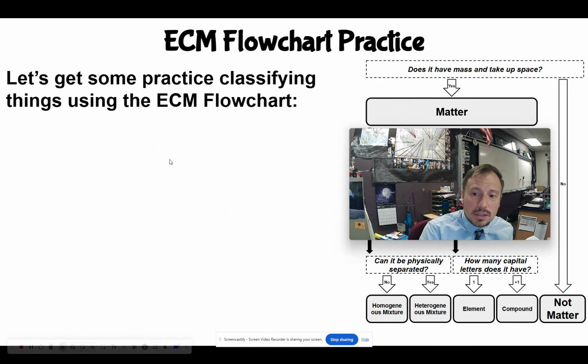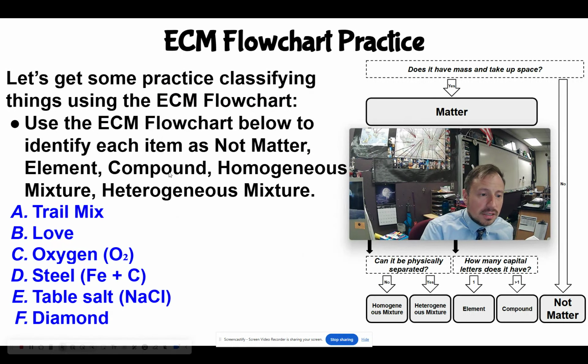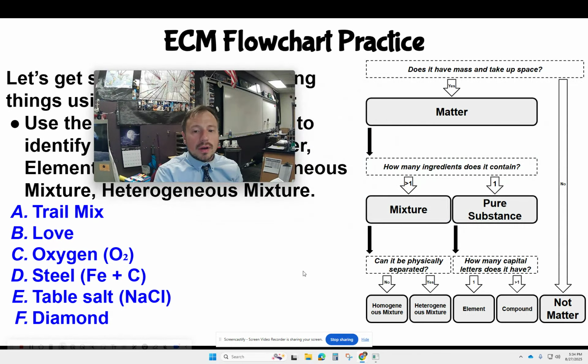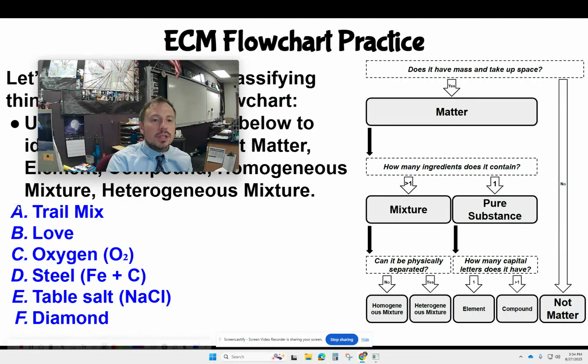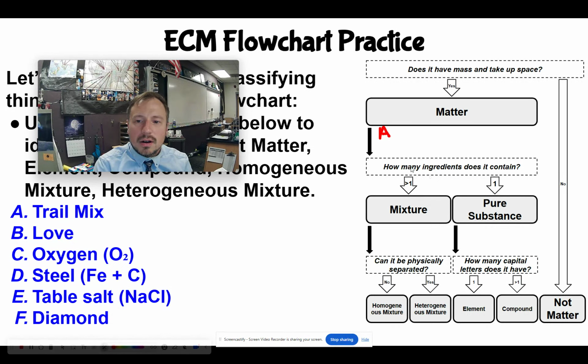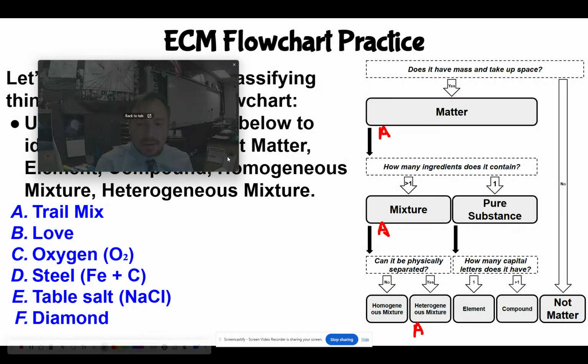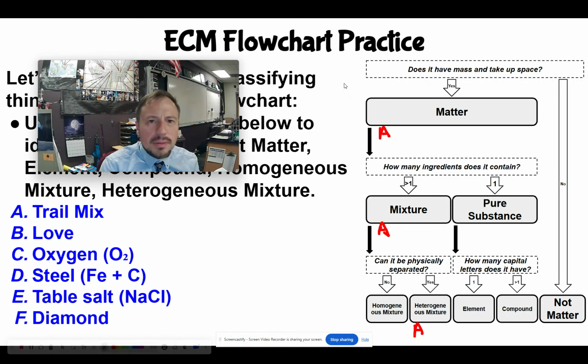So let's get some practice here. I'm going to do 6 for you, so I just show you how to use this. The first question you ask, we're going to do trail mix. I put the letters next to it because I'm just going to put the letters on the flow chart instead of writing out the words just to save time. So trail mix. Does it have mass and take up space? Yes, it does. So I'm going to put an A there. How many ingredients does it have? Well, it's going to have more than one, right? So that is trail mix. Can it physically be separated? Yes, it's a heterogeneous mixture, right? Because you can pick those apart.